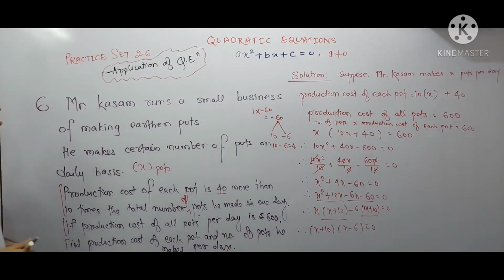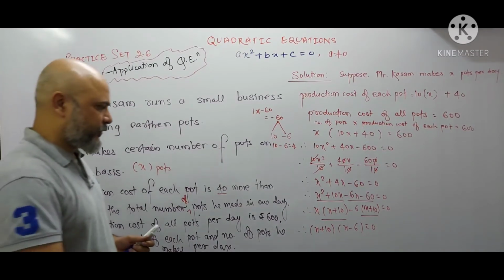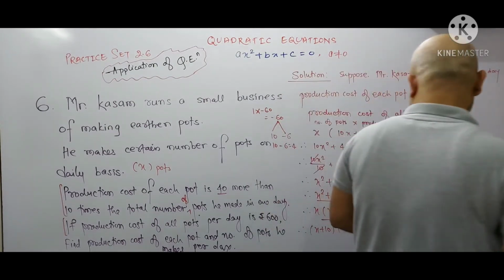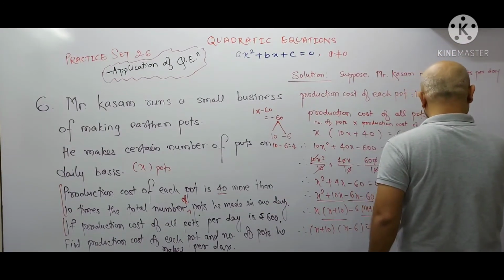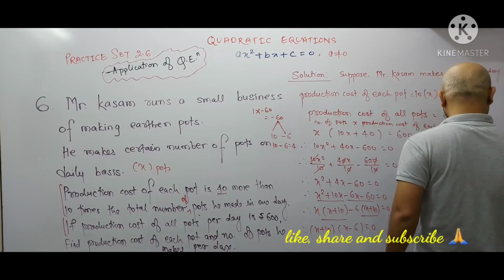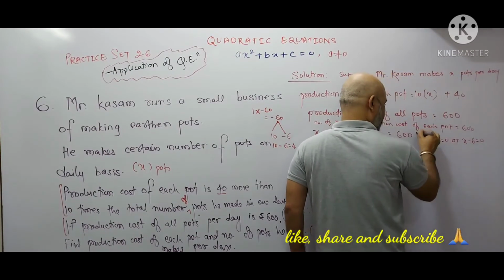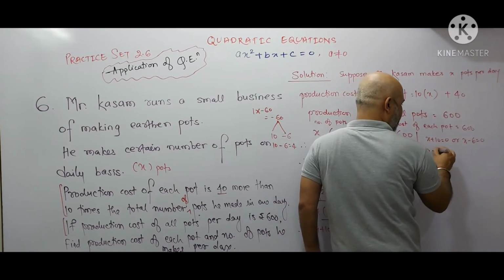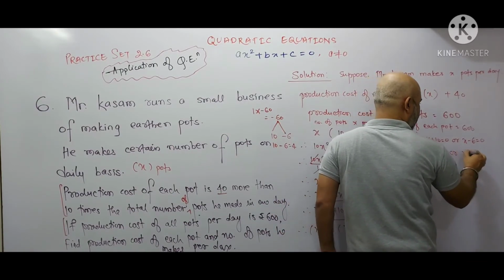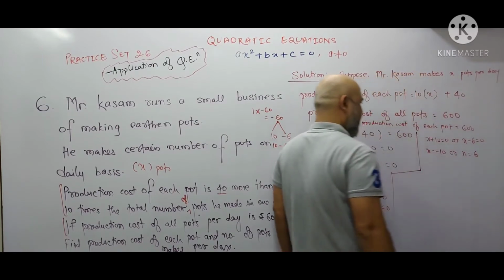So either first bracket is equal to 0 or second bracket is equal to 0. So x plus 10 is equal to 0 or x minus 6 equal to 0. Okay. So x is equal to minus 10 or x is equal to plus 6.